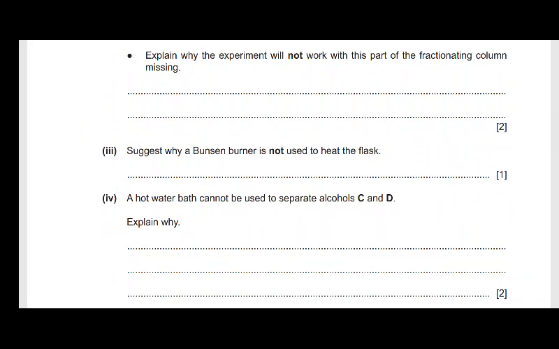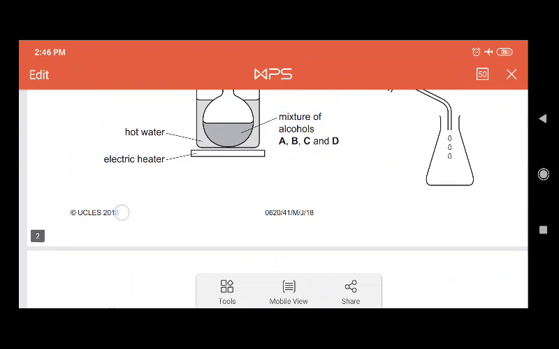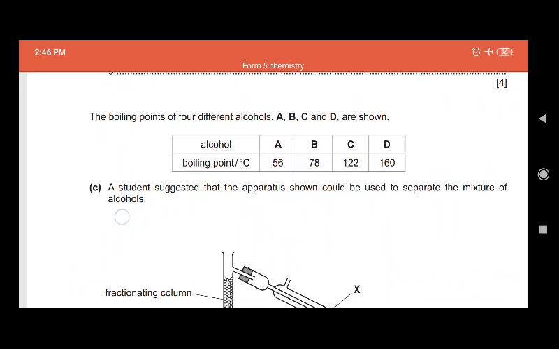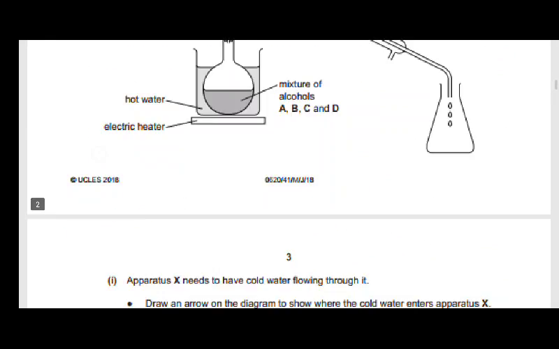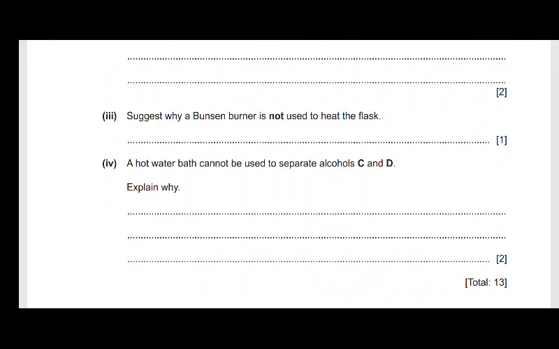Alright, the last question says, a hot water bath cannot be used to separate alcohols C and D. Explain why. Now, if you look at alcohols C and D, you can see that their boiling points are above 100 degrees Celsius, and the boiling point of water is just 100 degrees Celsius. So if you use a hot water bath, you won't be able to supply the temperatures needed to separate C and D. Alright, so the total of that is 13 marks.